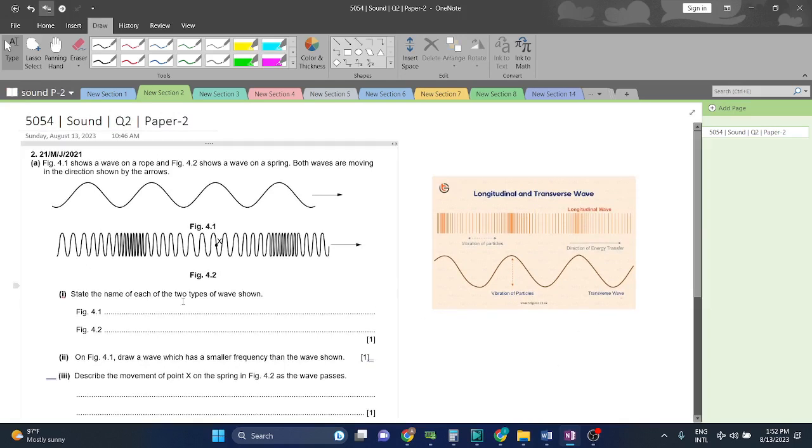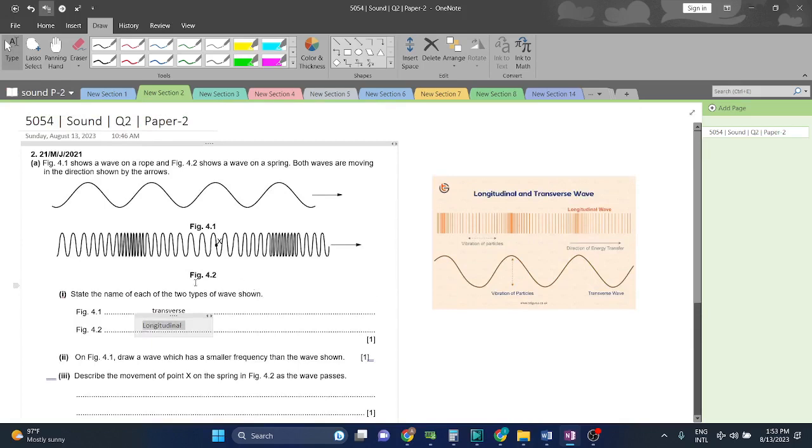ठीक है ना? So the first one will be 4.1, which is transverse, and the second one will be longitudinal. ठीक है ना? आगे चलते हैं.